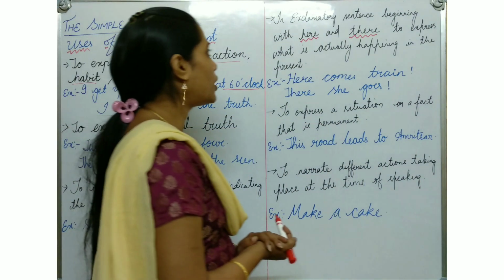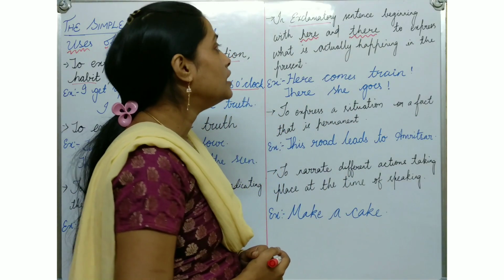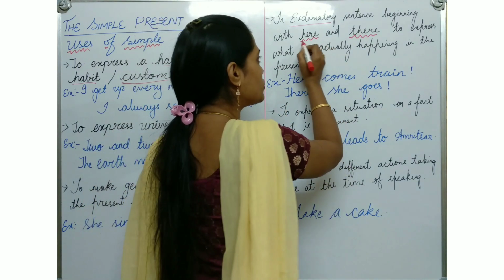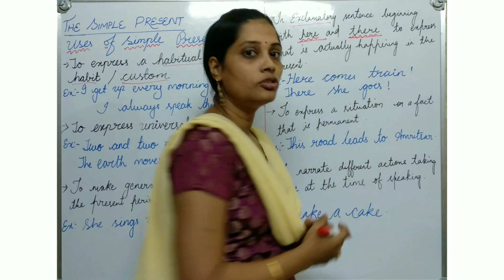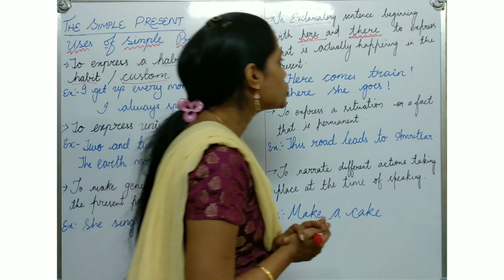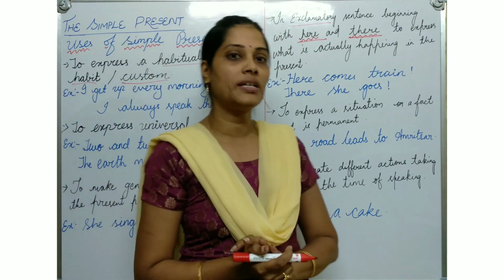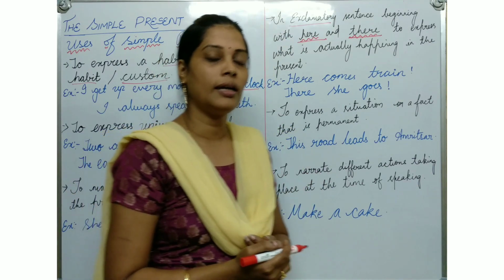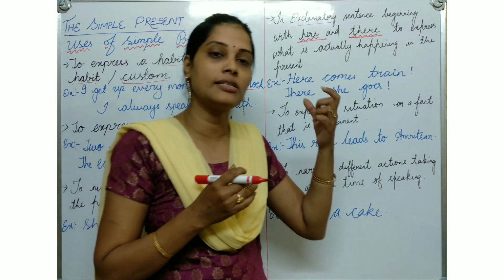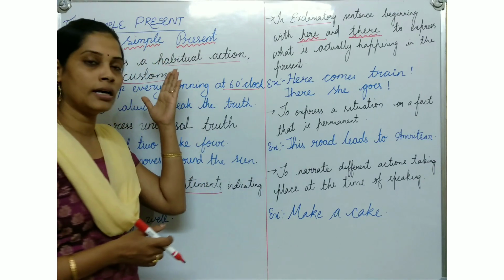Now we will see the next point. In exclamatory sentences beginning with here and there, two words. If the sentence begins with here and there, don't forget it, to express what is actually happening in the present. Present में क्या हो रहा है वो represent करते हुए here and there को लेके अगर sentence शुरू होता है, तो वहां पे भी हम लोगों का simple present का use होगा.